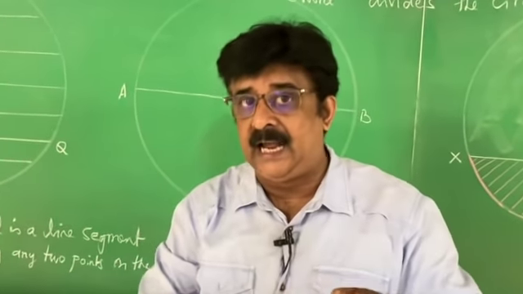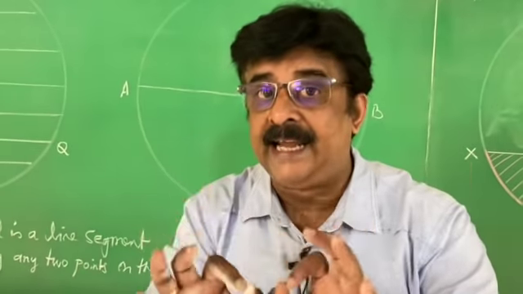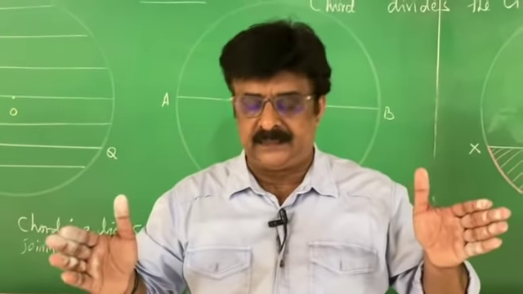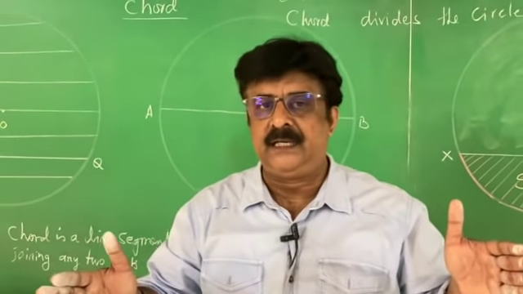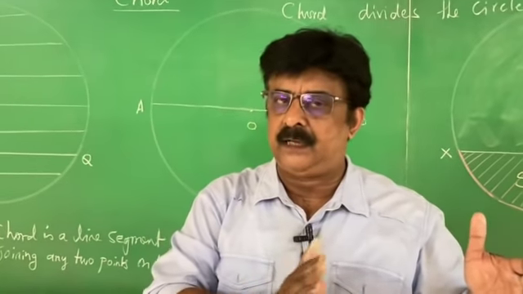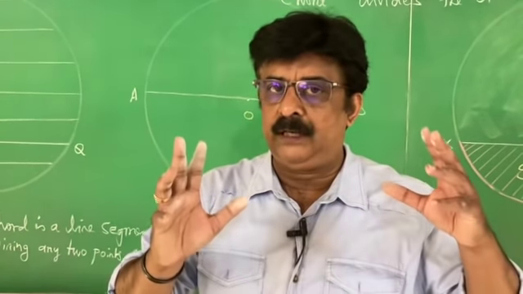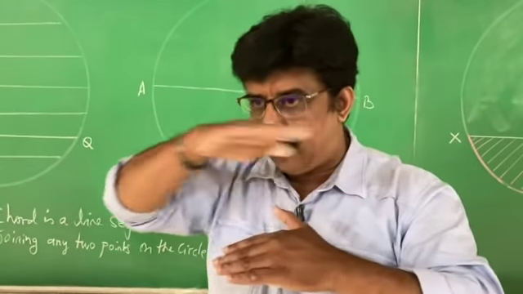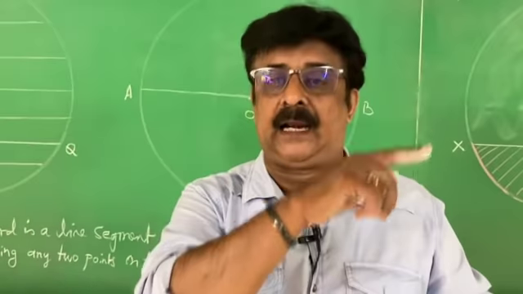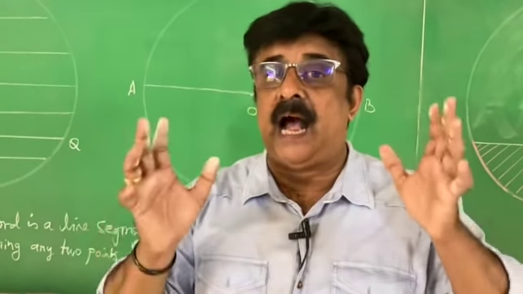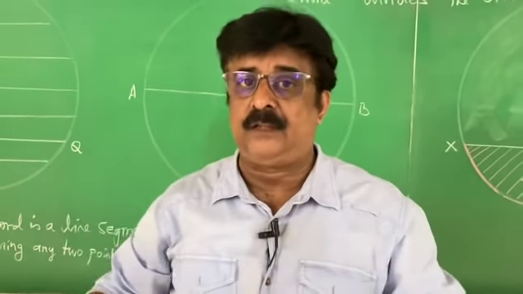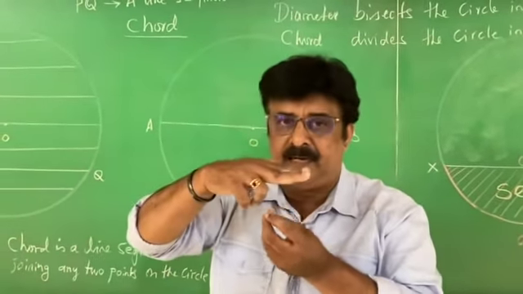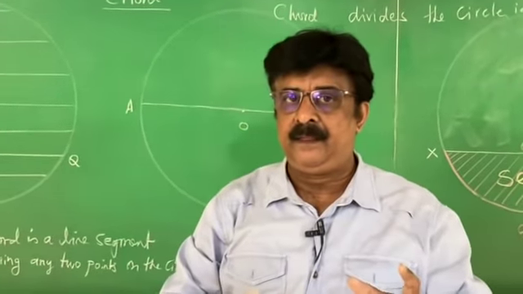But all the three are what? They are all line segments, which means we can't extend them. There is a restriction on the extension of lines like radius, diameter and chord. Now you know the segment. A segment is the region bounded by a chord and an enclosing arc. A part of the circle is called the arc. The boundary of the circle is called the circumference, and the full boundary is the circumference. When you take a part of it, it becomes the arc. Right?